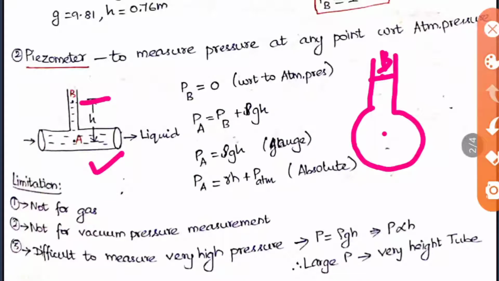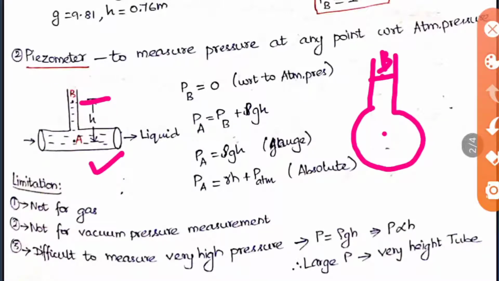When you take this condition, we know that PB, the pressure at B, is equal to 0 with respect to atmosphere. You can see why it is equal to 0. It is in contact with the atmosphere, so it should have the atmospheric pressure only, like that you may think. But what we have mentioned in the piezometer, always you should measure the pressure with respect to the atmospheric pressure. With respect to atmospheric pressure means it is 0 only, because it starts there. So atmospheric pressure minus atmospheric pressure will be equal to 0 only. So you should take PB as 0 with respect to atmospheric pressure.